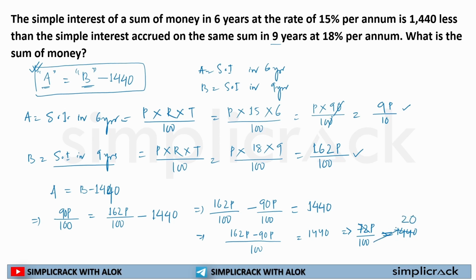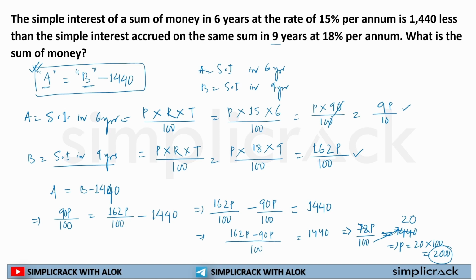Now 100 will cross here. So P is equal to 20 multiplied by 100, that is 2000 rupees. See, what is the sum of money or what is the principal? Principal is 2000 rupees.